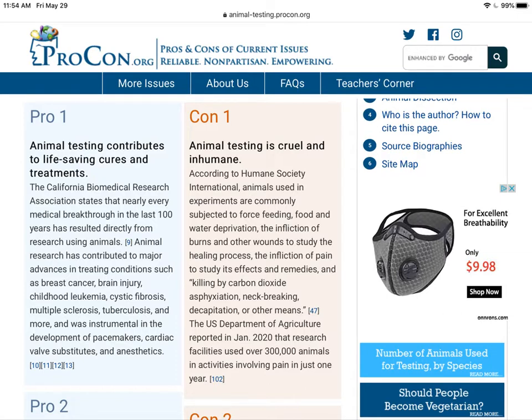The way these columns are structured makes it very easy for us to structure an argumentative paper. The bold here at the top, this would be your reason, right? So one reason why there should be animal testing is that animal testing contributes to life-saving cures and treatments. Underneath, there are several pieces of evidence that support this reason.